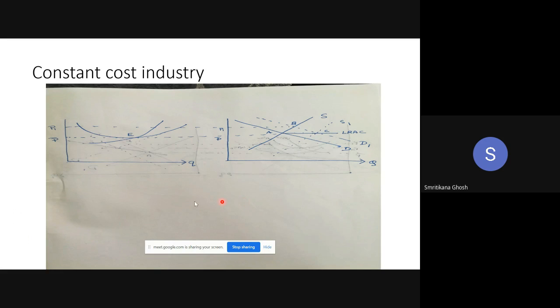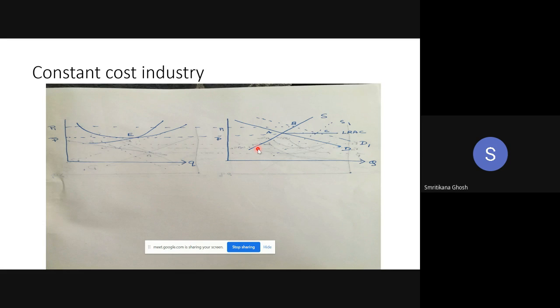Now look. The first one is the farm, and this is the long run industry. Initially, this flatter curve is the LAC curve and this is your MC curve, and the price is P bar. Now, look at how the price P bar is determined. It is determined in the industry. In the industry, there is the normal supply and demand curve for that particular commodity. The industry is a larger set, the whole set.